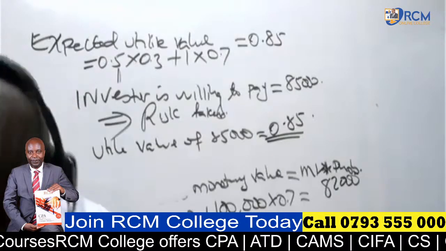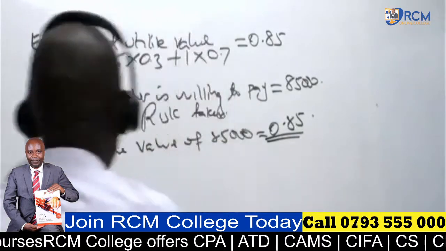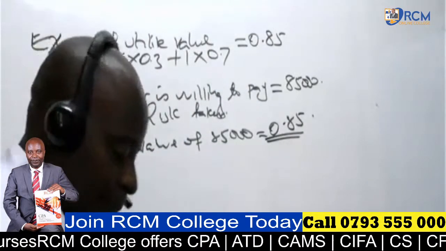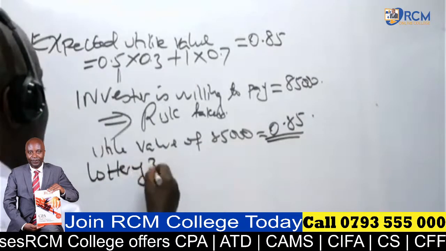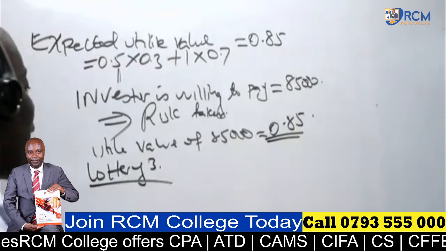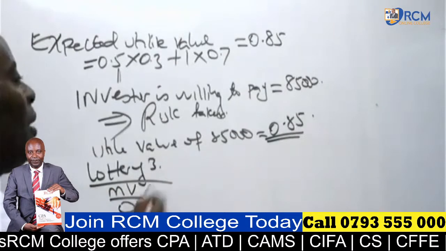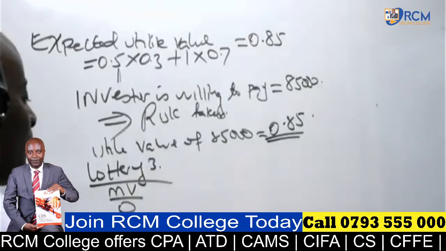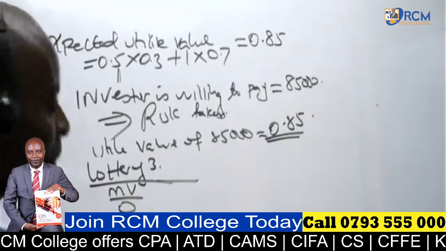All right. Now, in the interest of time, ladies and gentlemen, I would want us to look at the last lottery for you to understand everything. Lottery 3. So lottery 3, in this case here, they will use monetary value 0 and 85,000.